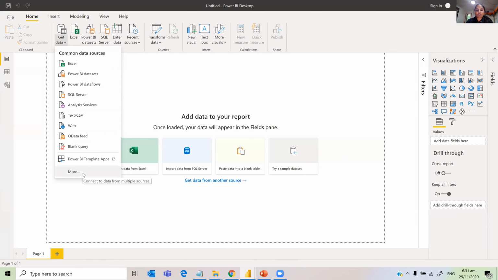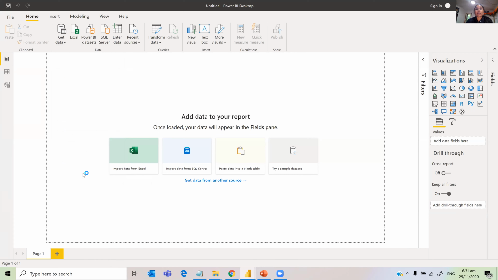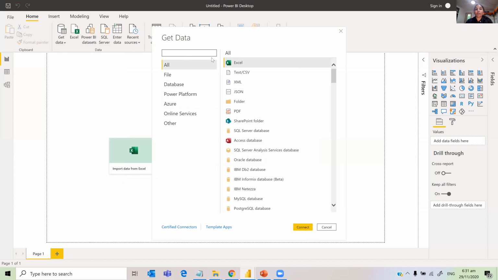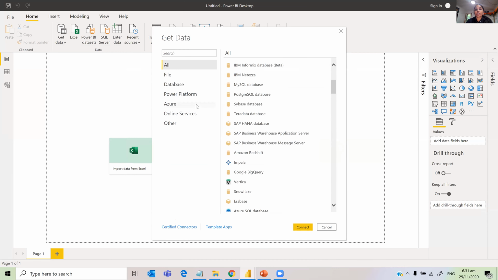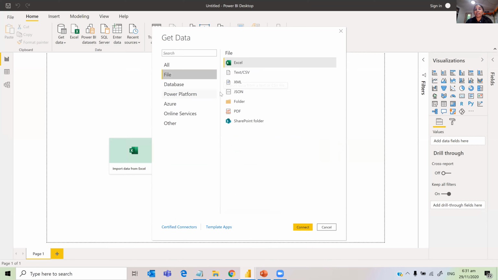But if you click More, I just want to show you, a lot of things appear. It's taking a bit of time. Yeah, so here you can see everything. All means everything. You can have a lot of sources that you can use, and they are grouped by file. These file types are XML, JSON, and if you have files in a folder, you can just use the Folder option and import all the files in the folder.